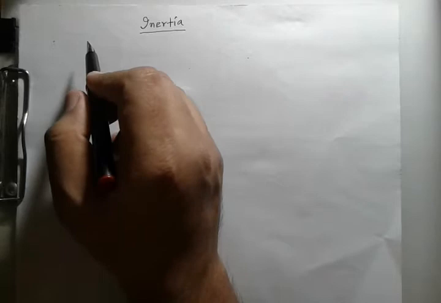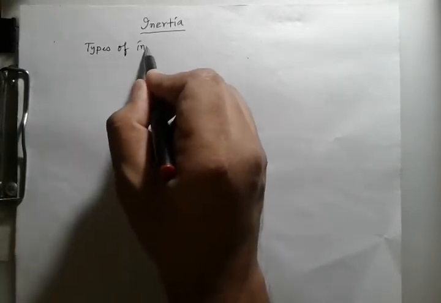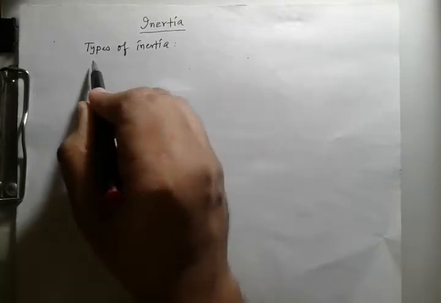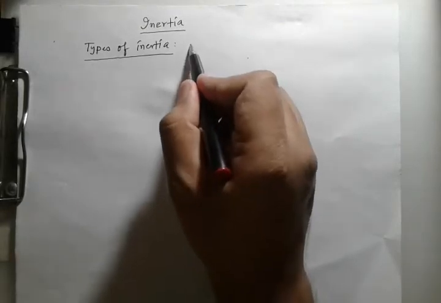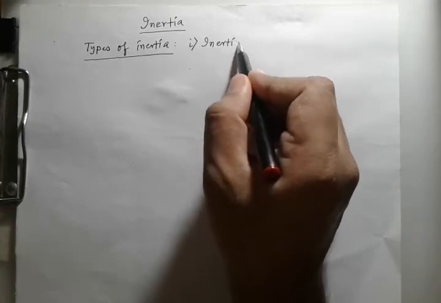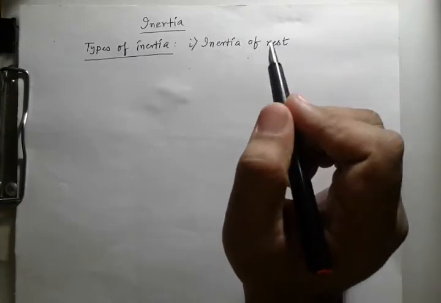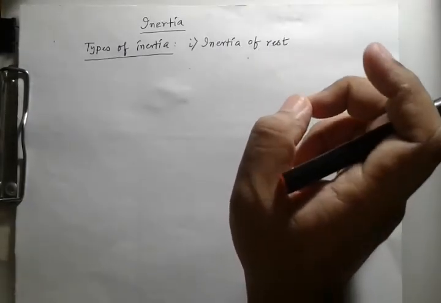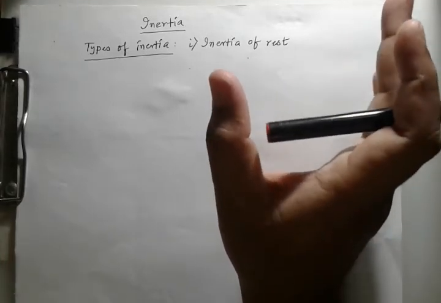There are different types of inertia. So what is the first one? The first one is the inertia of rest. That means the tendency of a body to remain in its position of rest. It's called inertia of rest.